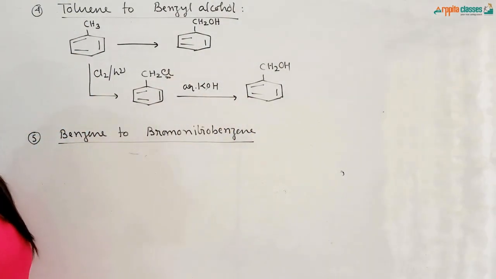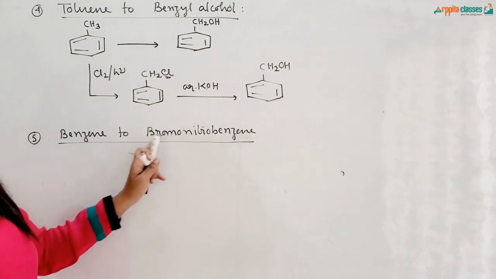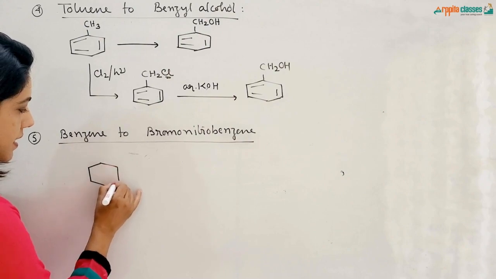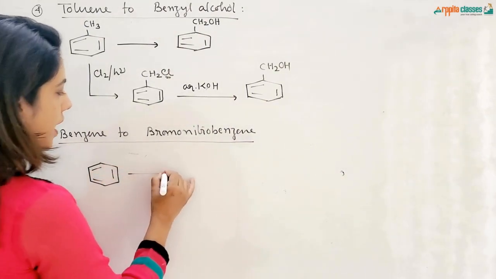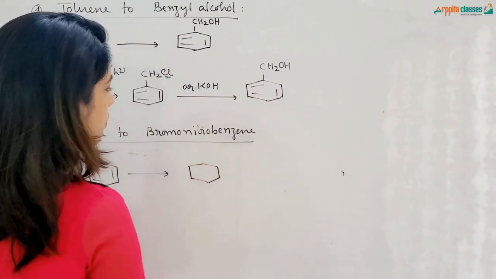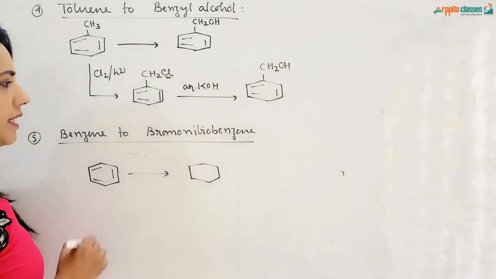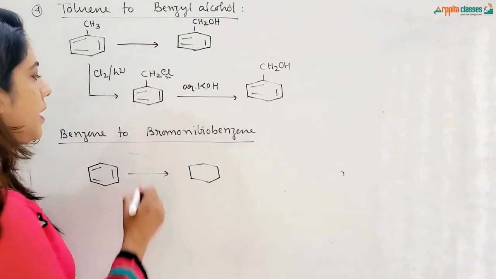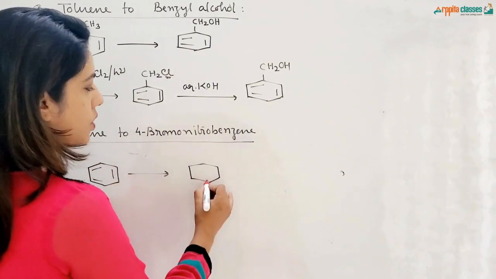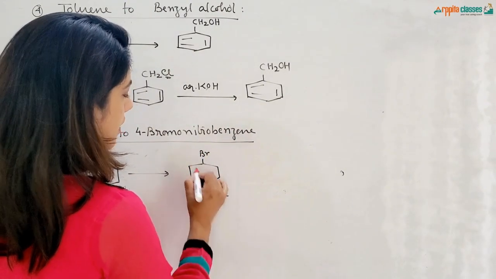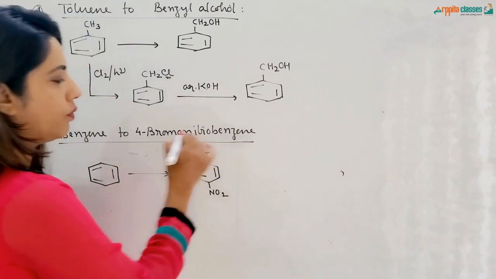Next conversion is from benzene to bromonitrobenzene. Let us draw this. Benzene is this. From here I have to convert to bromonitrobenzene. I think the position should be mentioned. Yes, it is 4-bromo. So bromine is here and nitro is here. They are attached at the 1 and 4 positions.